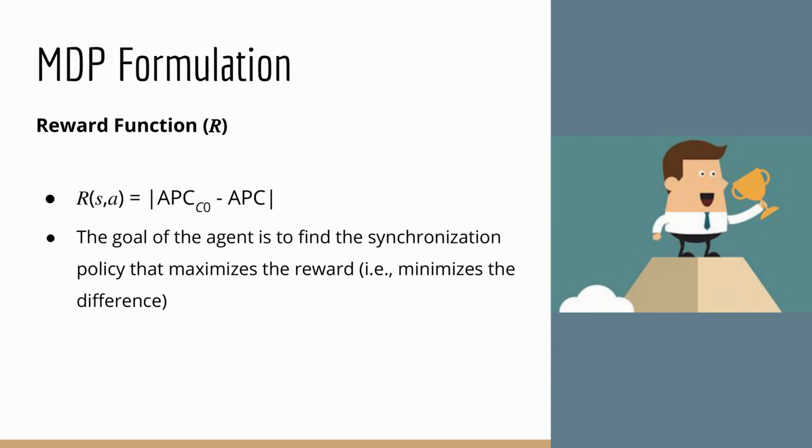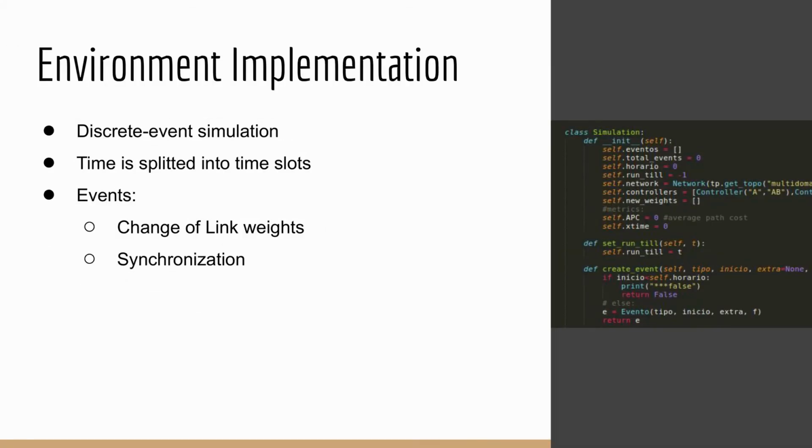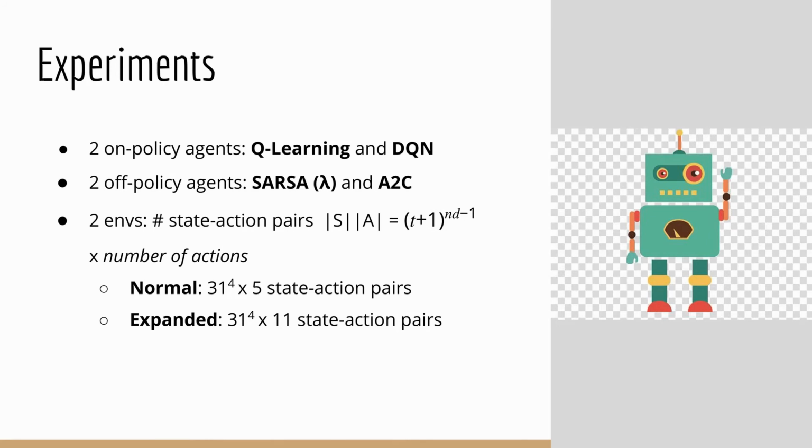We implement the environment as a discrete event simulation where time is split into time slots. The events considered in the simulation are change of weights in links and synchronization of controllers. Experiments. We trained 2 off-policy and 2 on-policy agents in 2 variations of our environment. The normal has more than 4 million state action pairs while the expanded has more than 10 million.